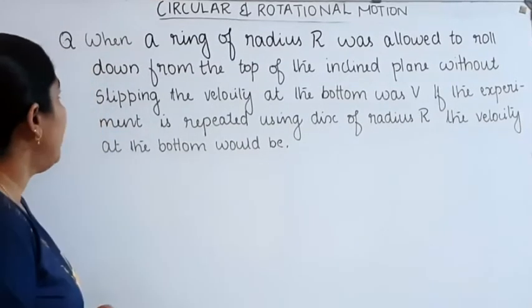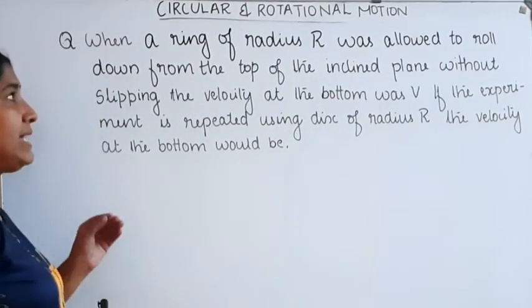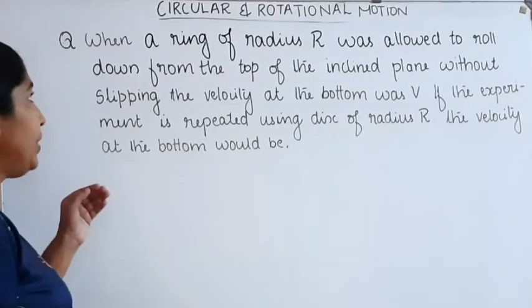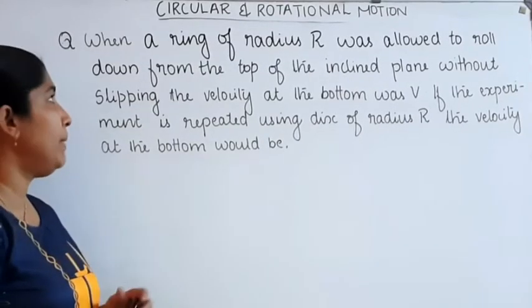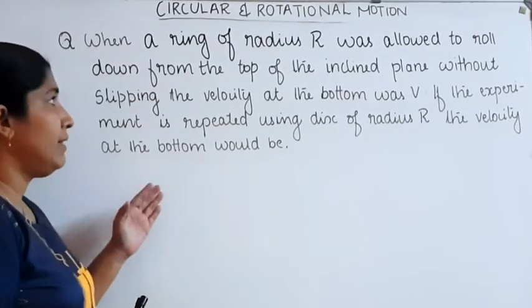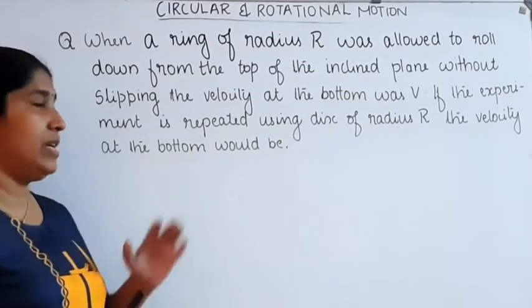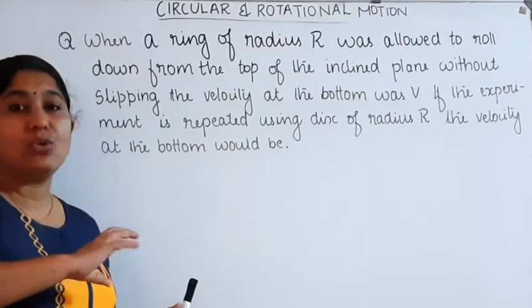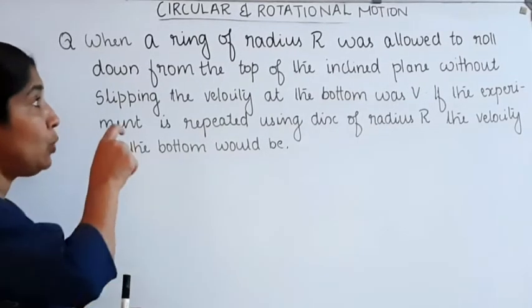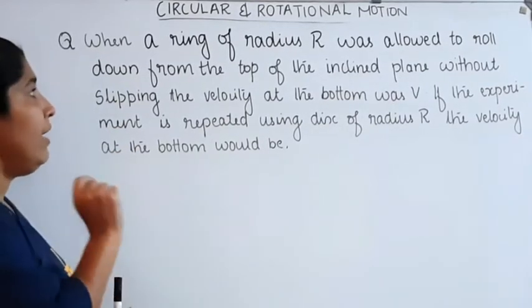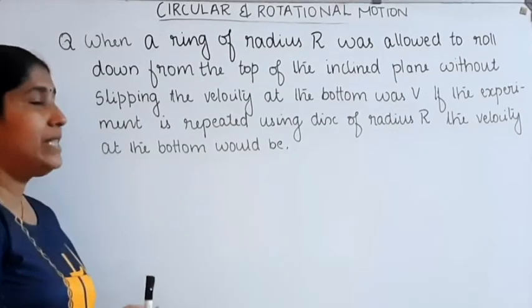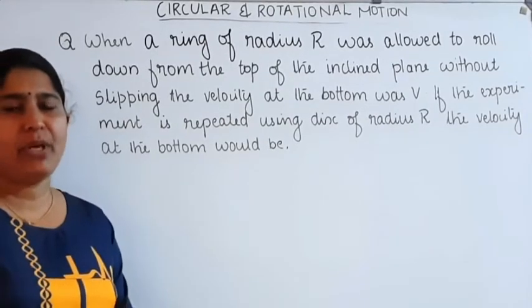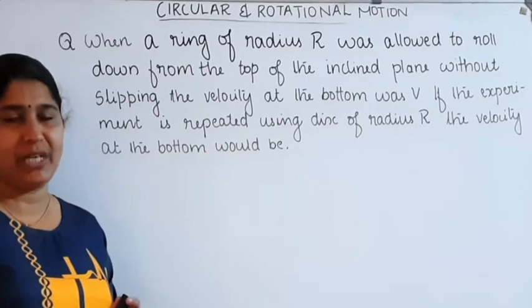Okay, our first problem. When a ring of radius capital R was allowed to roll down from the top of an inclined plane without slipping, the velocity at the bottom is v. What's the equation for the velocity?